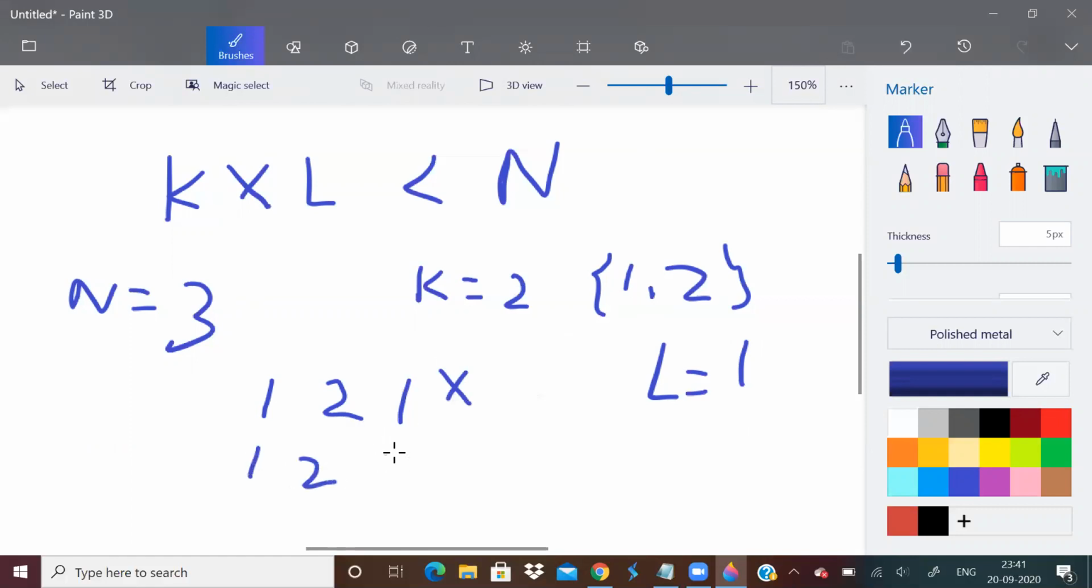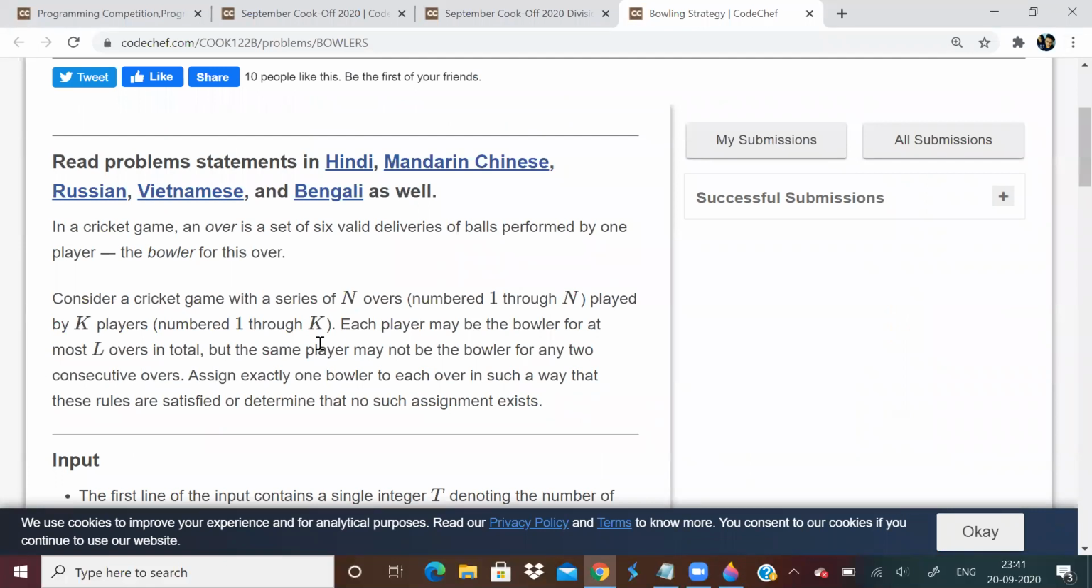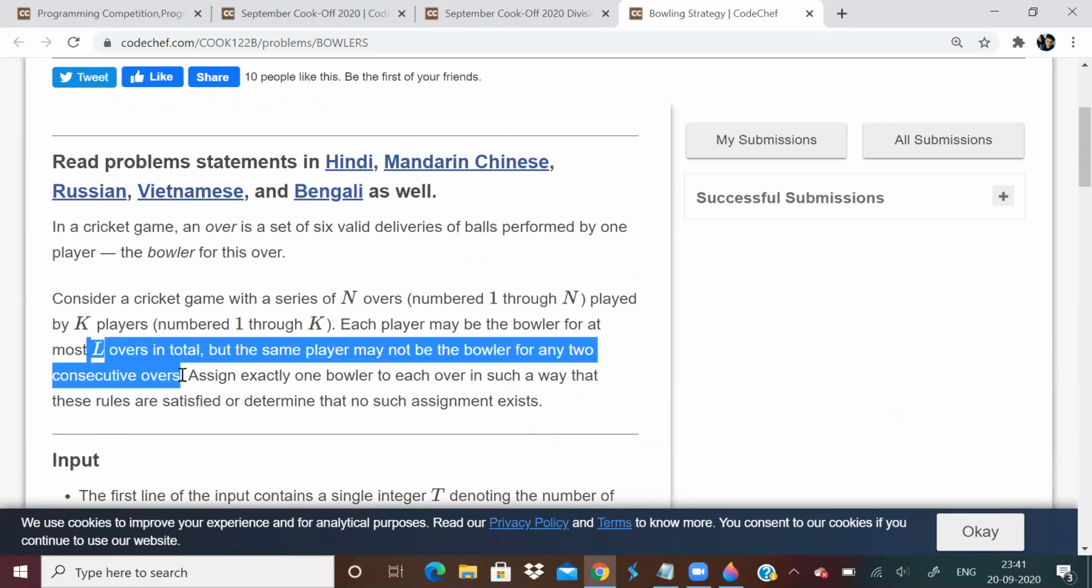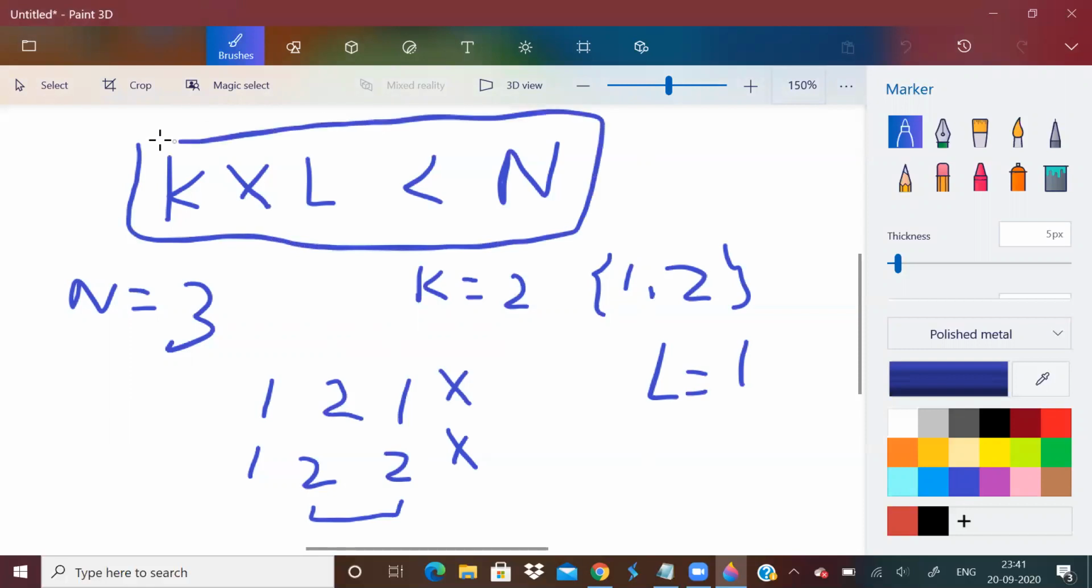But if I put 2 over here, again it is not valid, for two reasons. First reason, 2 can bowl at most L overs, and the same bowler on consecutive overs is not allowed. That's what the question says, right? Every bowler can bowl at most L overs. So basically this is the condition: k into L less than n.